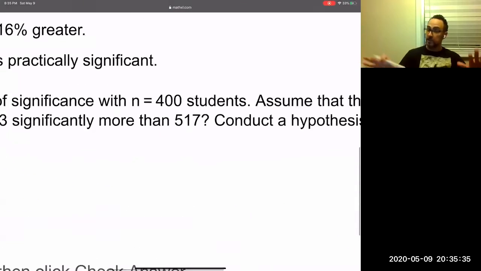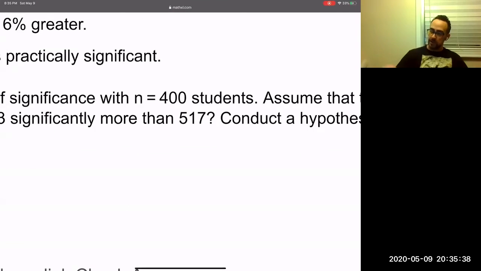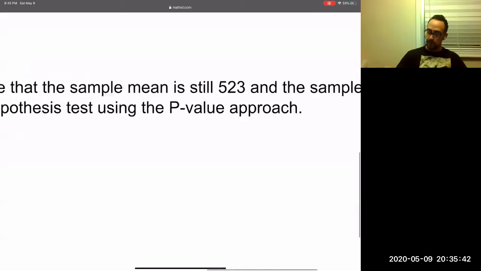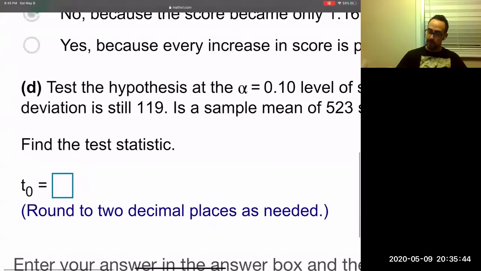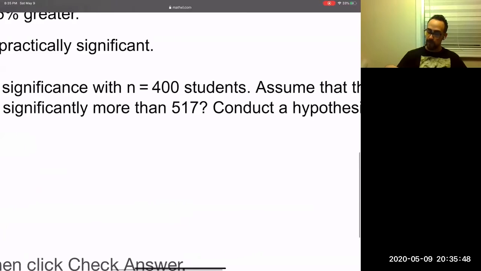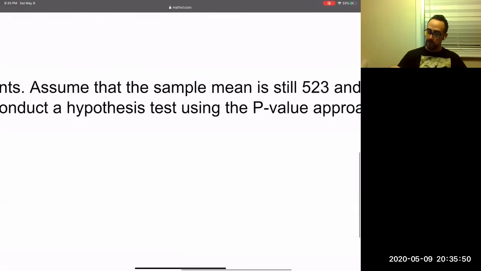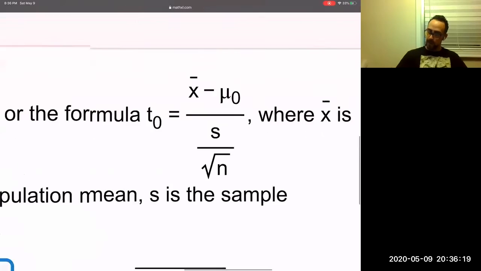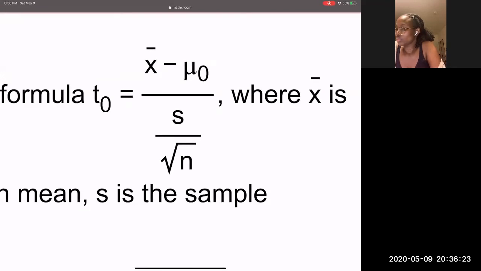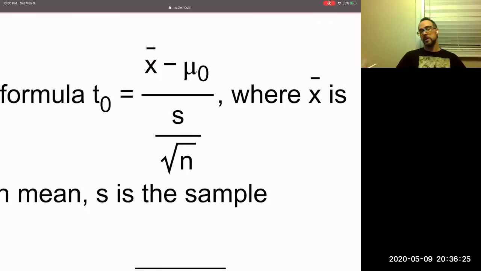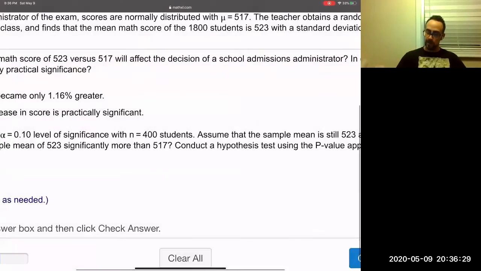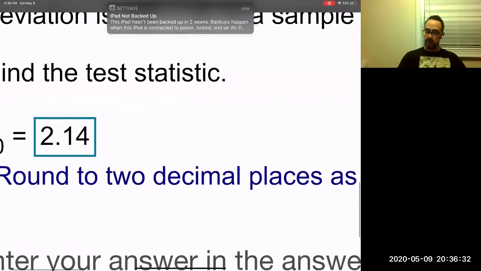Let's just finish reading it. There's 400 students now. Assume that the sample mean is still 523 and the sample standard deviation is still 119. Is the sample mean of 523 significantly more than 517? Do the same stuff. The n is going to change to 400, and the p-value will also change. I thought that it might stay the same, but I was wrong because you're dividing by 400.